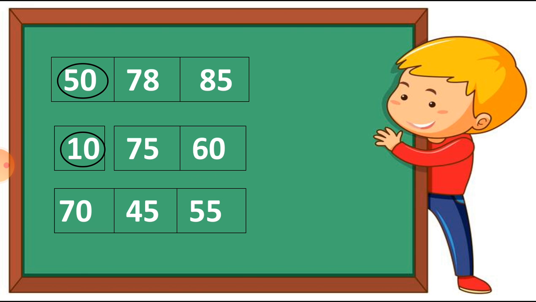You can see I circle on the 10 number. Next one, number 70, 45 and 55. So here the number 45 is the smallest number. So we have to circle on the 45 number. Hope you understood this, that how to circle on the smallest number with the given numbers.